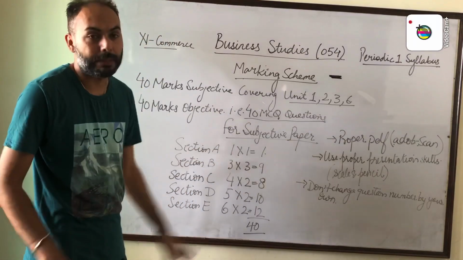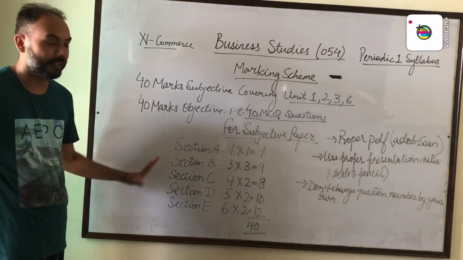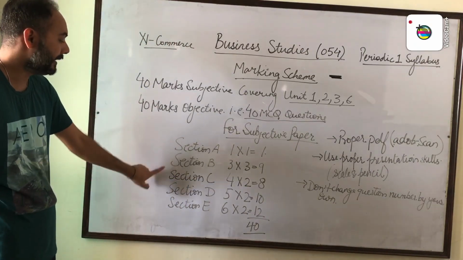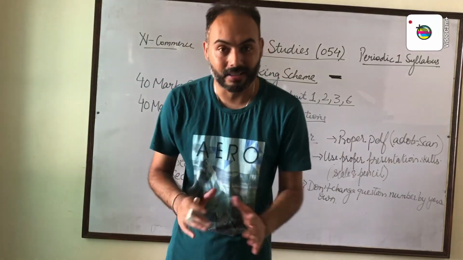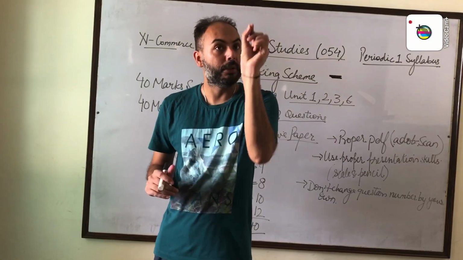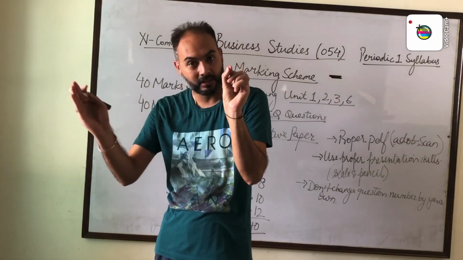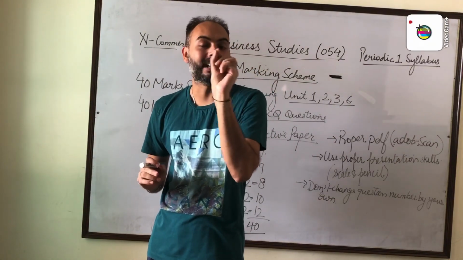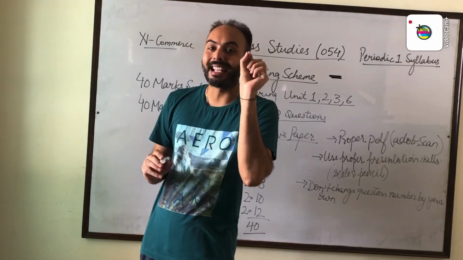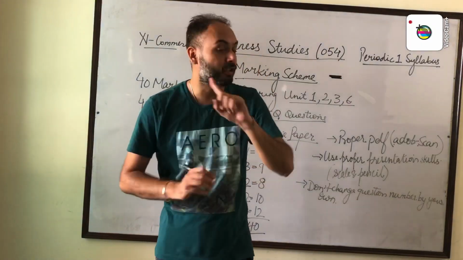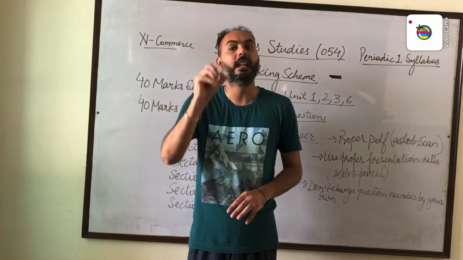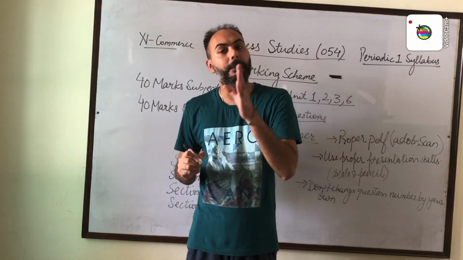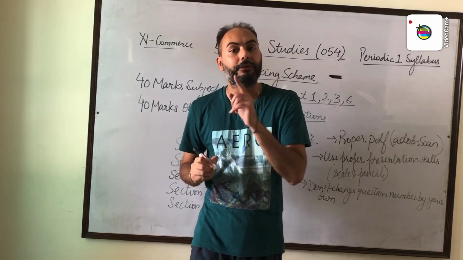Then for the subjective paper, what is the criteria? As we have 5 sections for business studies, section A, B, C, D, E. While attempting your paper, kindly write your name, roll number, and class with section on every sheet. Next, mention section A, first question. Don't change the question number on your own. If it has parts A, B, C, like 3 A, B, C, go with 3 A, B, C. Don't give 1, 2, 3, 4 like this.